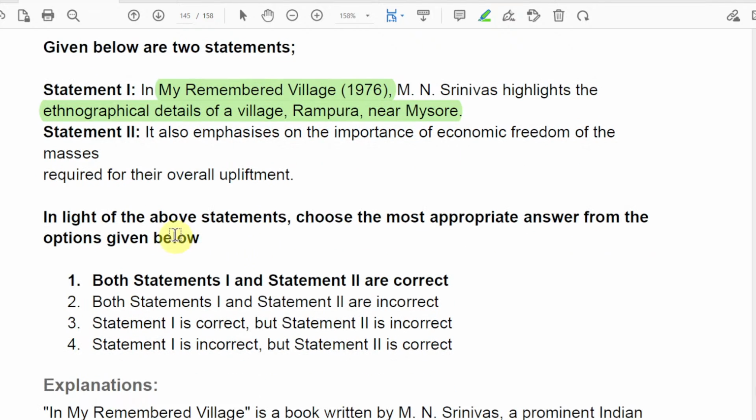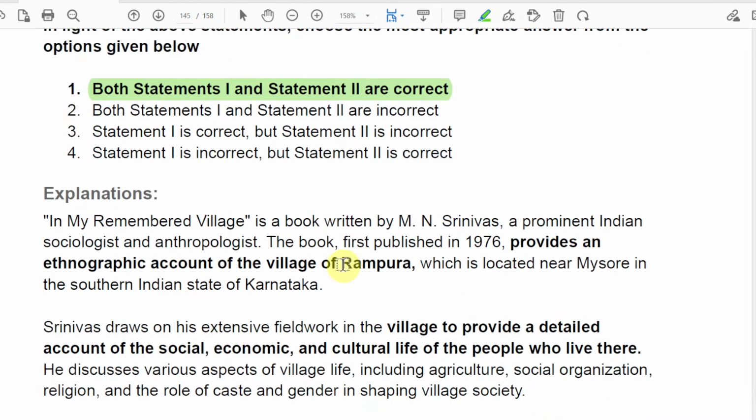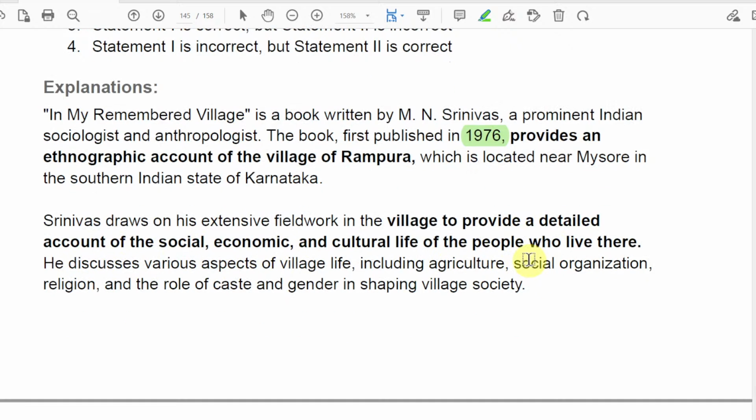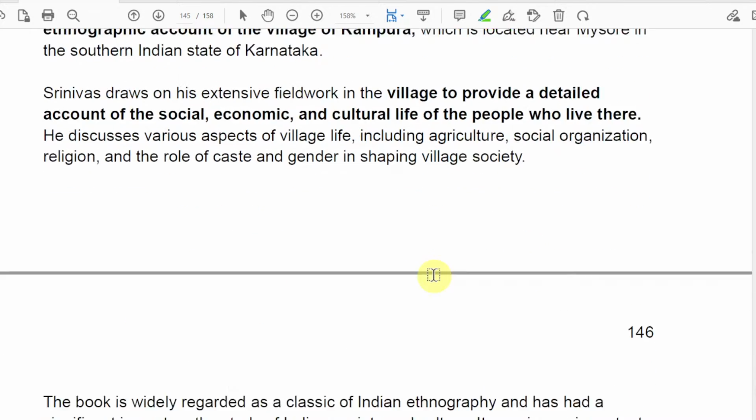So what do you think? It says both of the statements are correct. A little bit of explanation is also there. This is the book by M.N. Srinivas, who is an anthropologist. Remember, this book was published in 1965, and it provides an ethnographic account of the village of Rampura. Srinivas draws on his extensive fieldwork in the village to provide a detailed account of the social, economic, and cultural life of the people who live there.